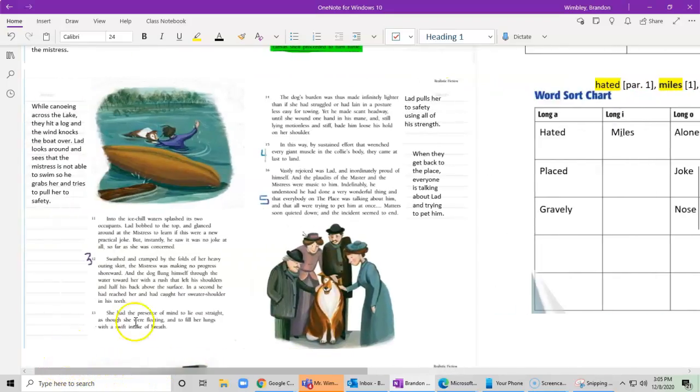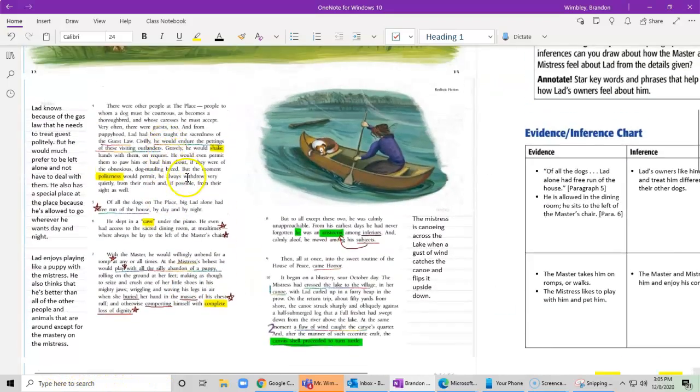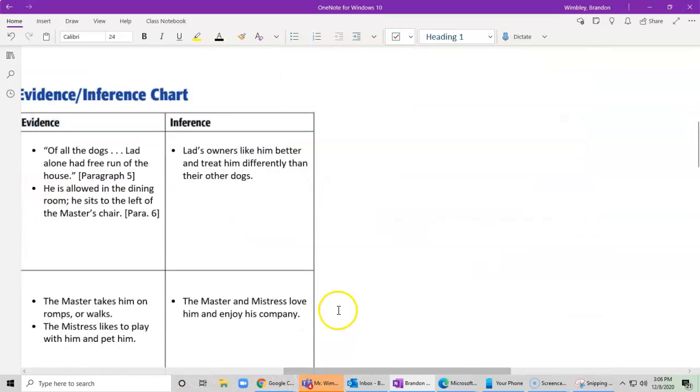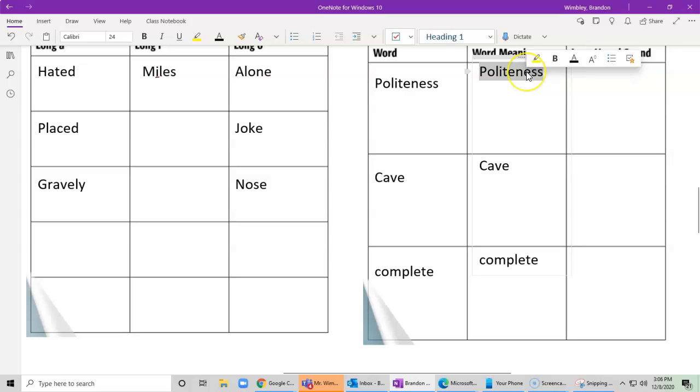So politeness, we have over here. It says, but the moment the politeness would permit. So remember, they're kind of bugging him. They're petting him, they're pawing him. But the moment the politeness would permit, he would always withdraw very quietly from their reach. So what do I think politeness means? Well, I think it means good manners. He's not going to just leave until he's allowed to. So politeness means good manners.